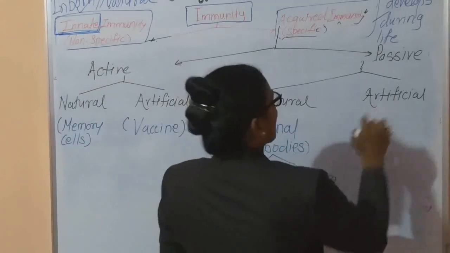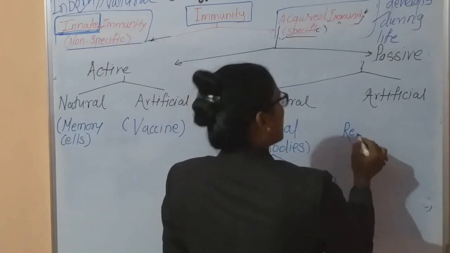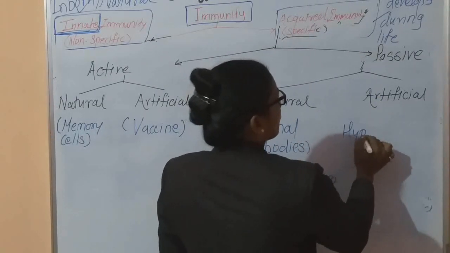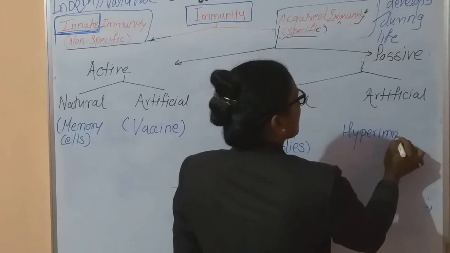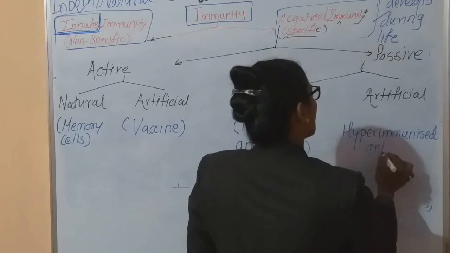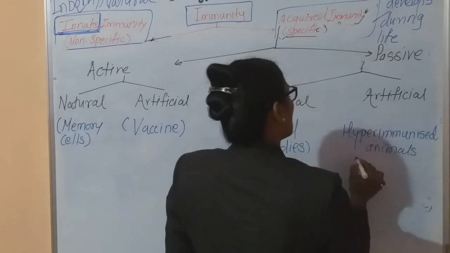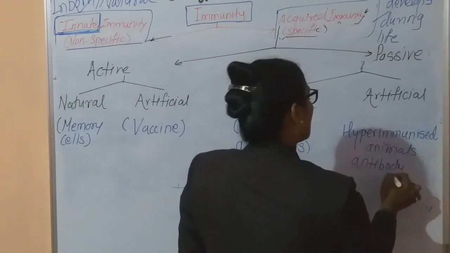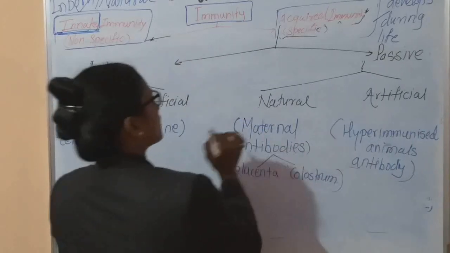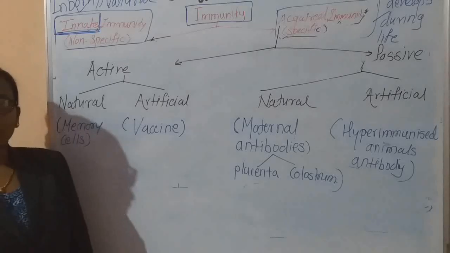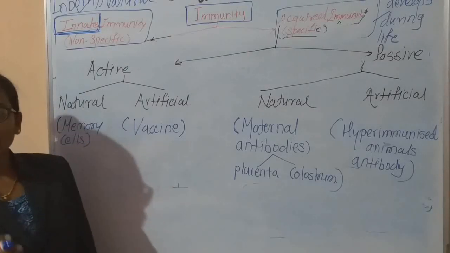And in case of artificial passive immunity, these antibodies are transferred from hyper immunized animals into the human body. Okay, these are the keywords. If you remember them, it is very easy to describe the acquired immunity types.